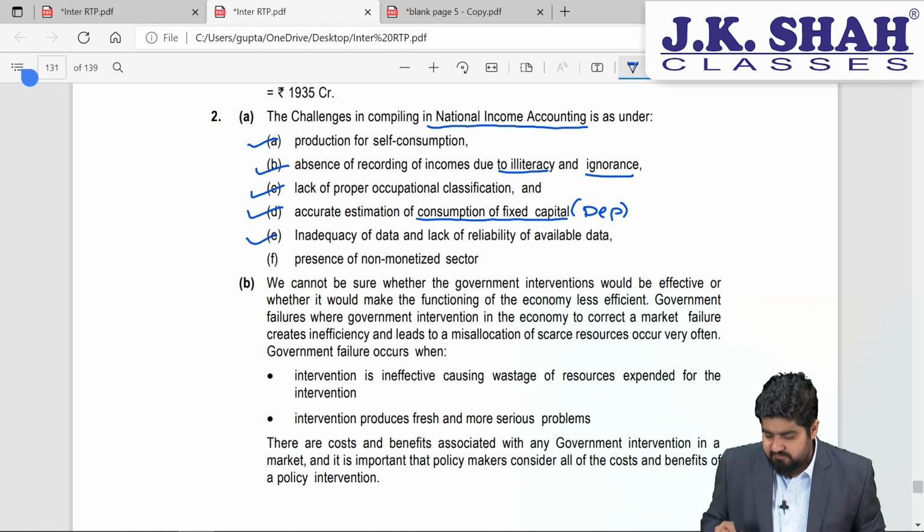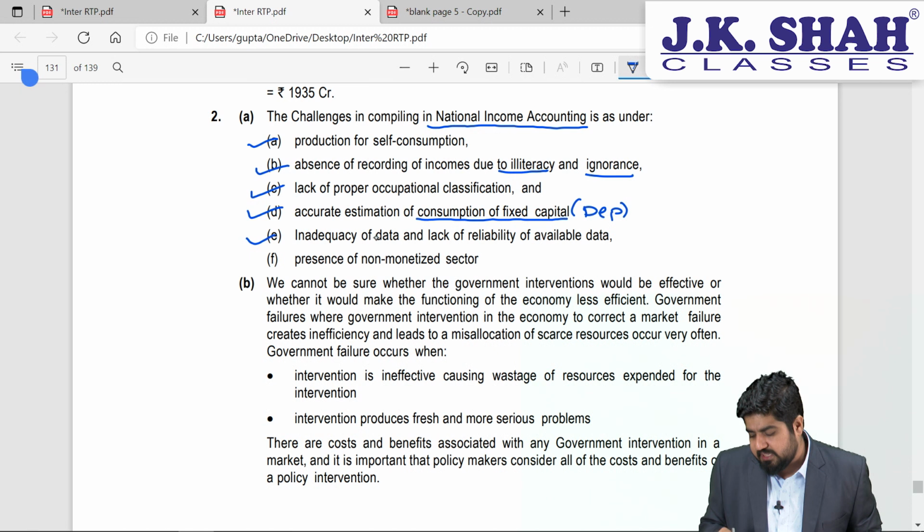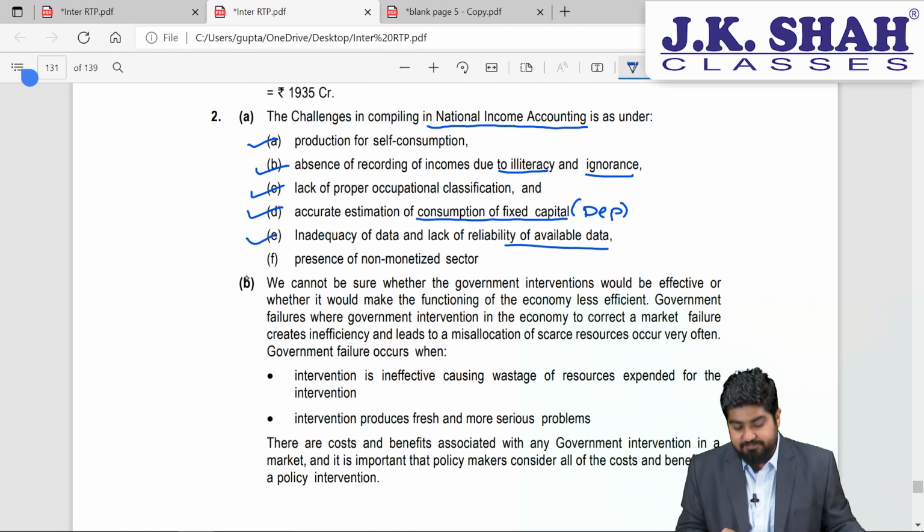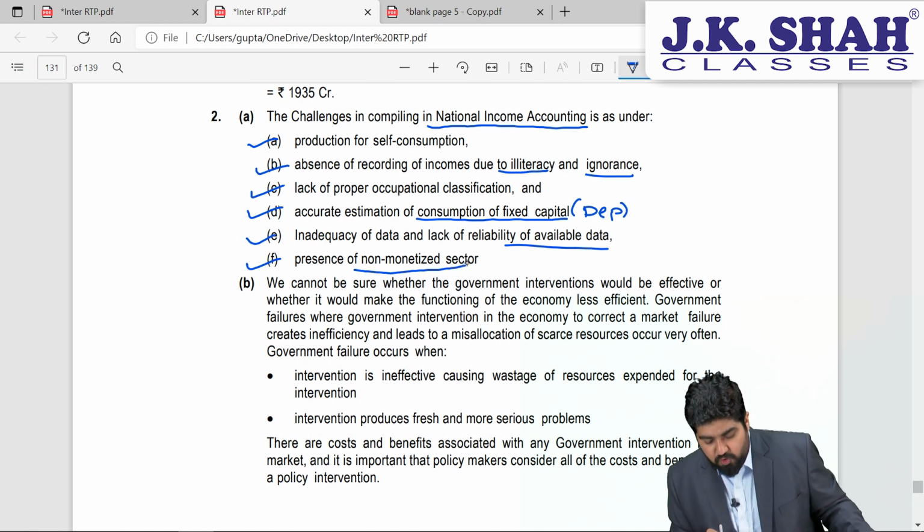Then E point, I am very sure every one of you agrees. Inadequacy of data and lack of reliability of available data. We do not have the correct data available. And last one, it is the presence of non-monetized sector.